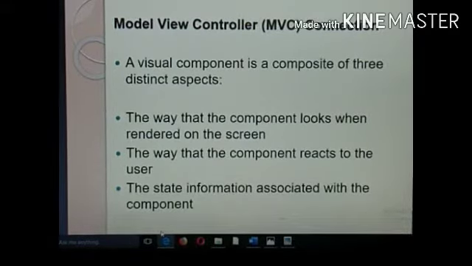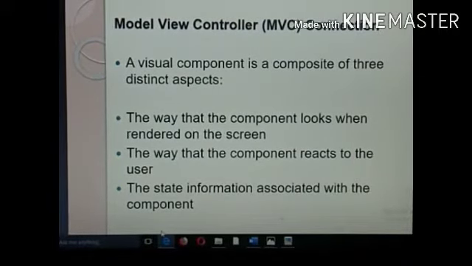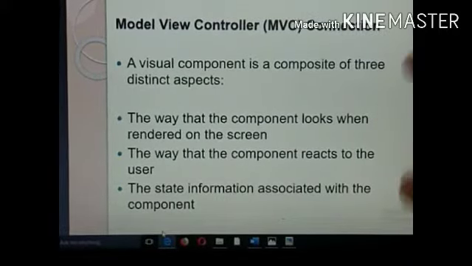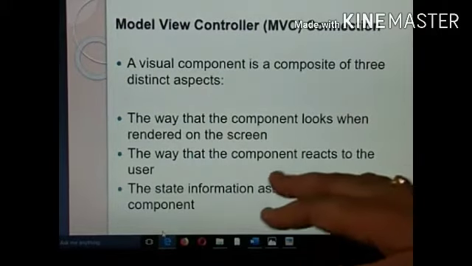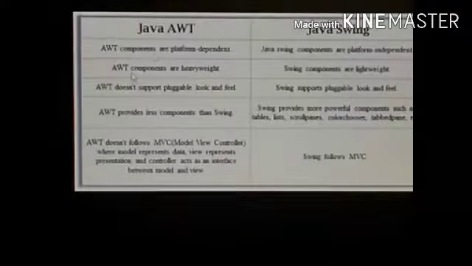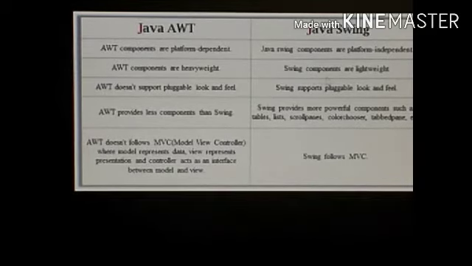First, how it looks whenever a button or a text box is displayed, how it is rendered on the screen. Then the component reacts to the user: whenever I interact with it, how it will be displayed, or how it looks. And finally, the state information associated. AWT components are platform dependent, and Swing components are platform independent. AWT components are heavyweight, Swing components are lightweight. AWT doesn't support pluggable look and feel. Swing supports pluggable look and feel.